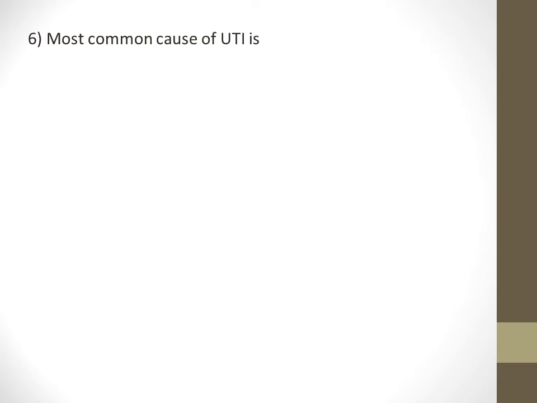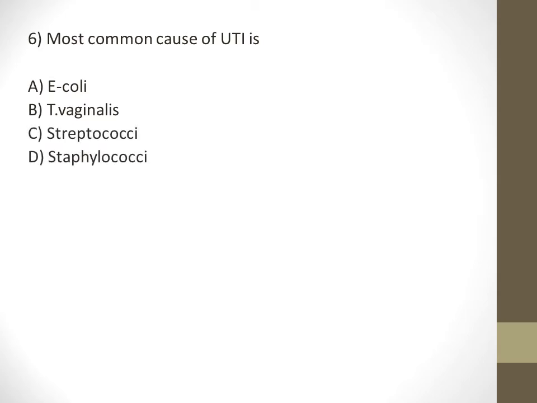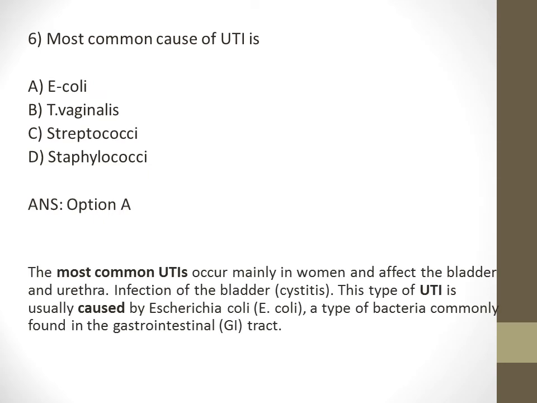The most common cause of UTI is. Options are A. E. coli, B. Trichomonas vaginalis, C. Streptococci, and D. Staphylococci. And the answer is A. E. coli. The most common urinary tract infection occurs in women and affects the bladder and urethra. The infection of the bladder is called cystitis. This type of urinary tract infection is usually caused by Escherichia coli, a type of bacteria commonly found in the gastrointestinal tract.